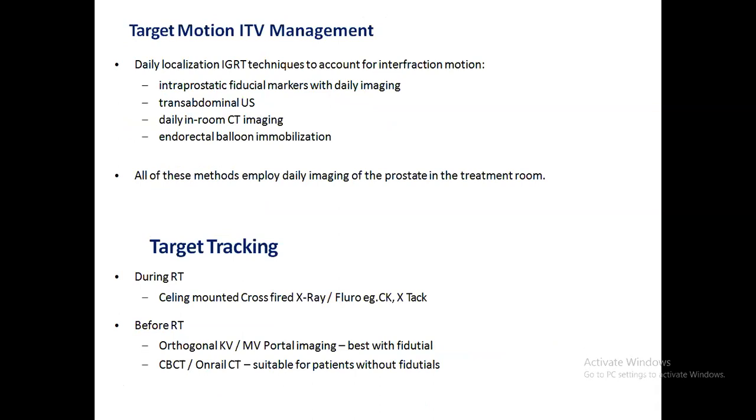So interfraction and intrafraction movement of the prostate is very important. Target tracking with ExactTrack or any other tracking device might be beneficial. And before RT, you might go for onboard imaging.